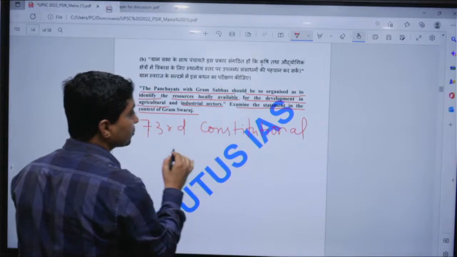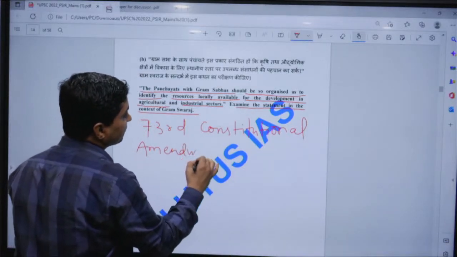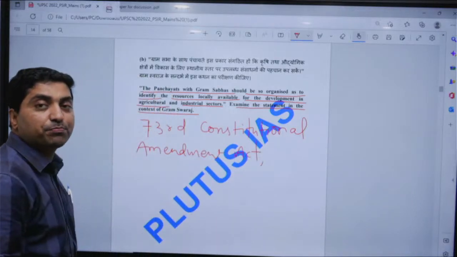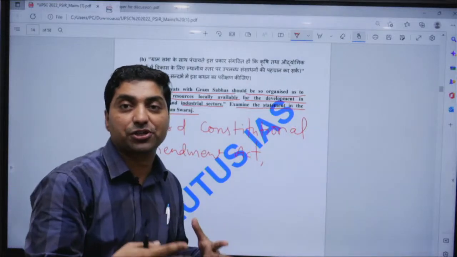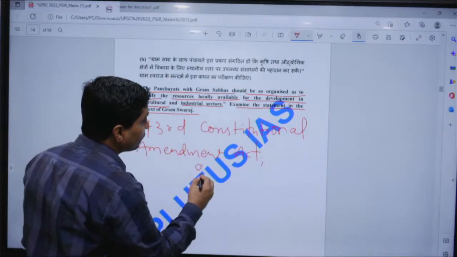The 73rd Constitutional Amendment Act provided a uniform structure of Panchayati Raj institutions. And what was the structure?